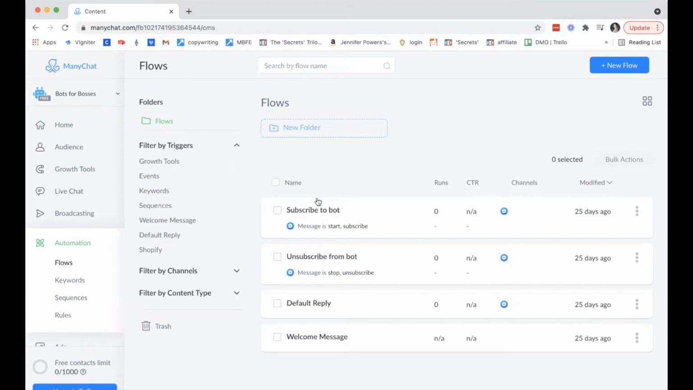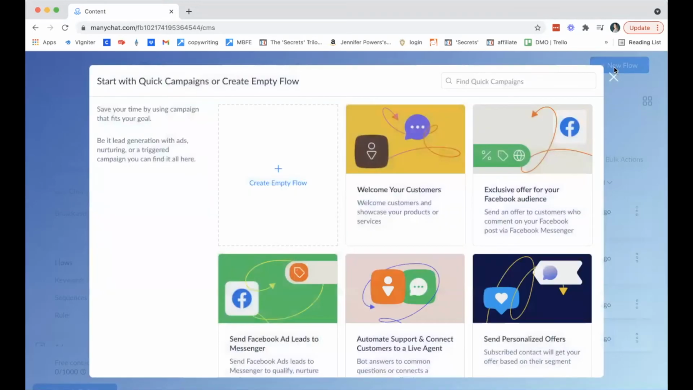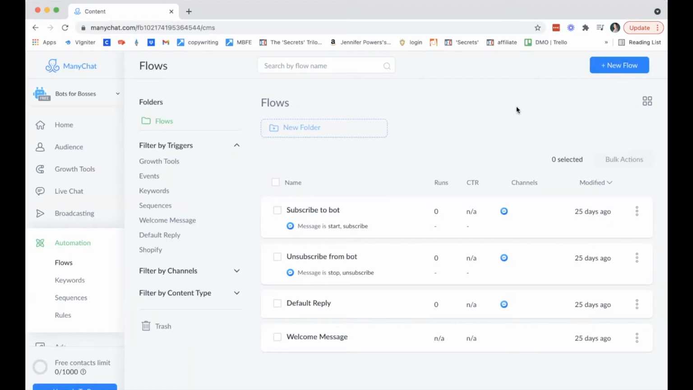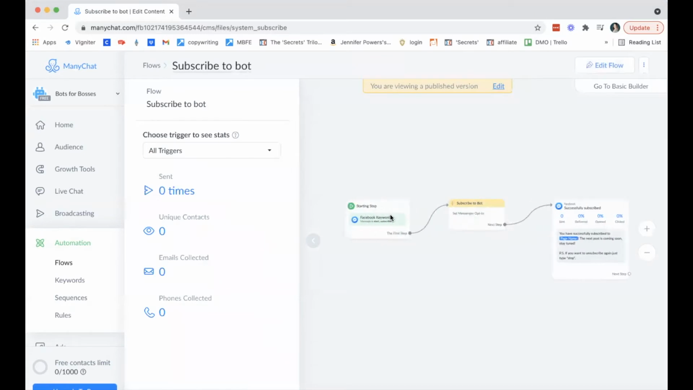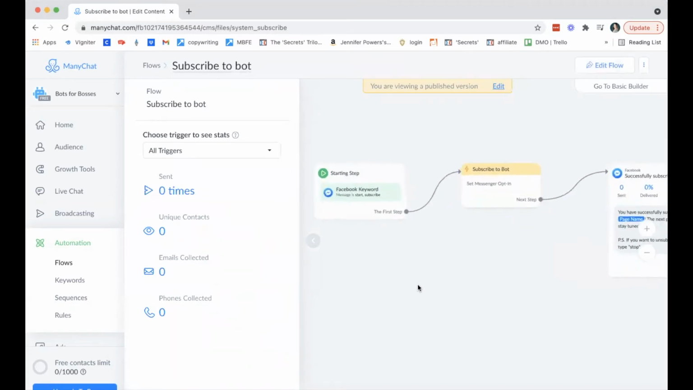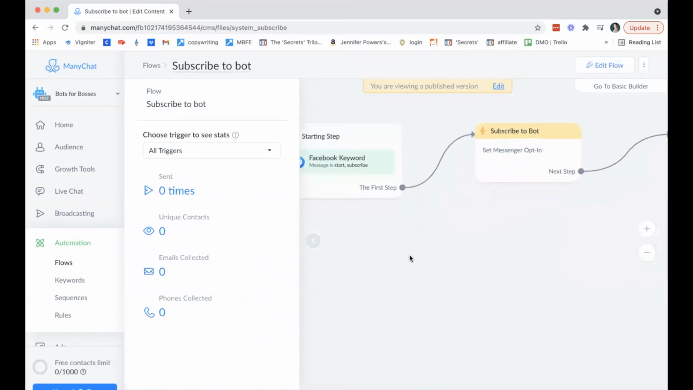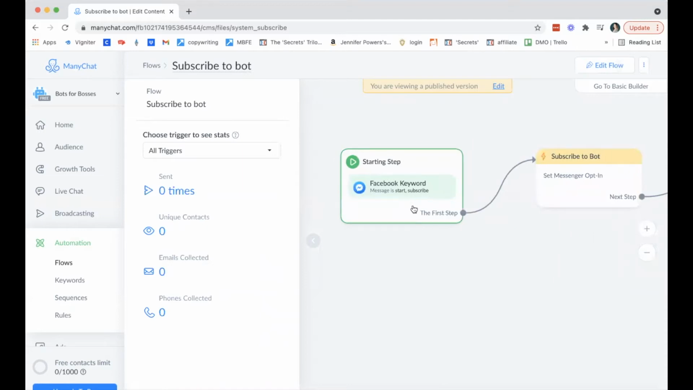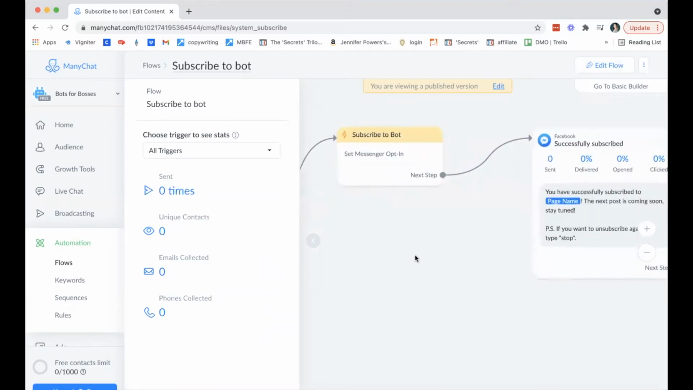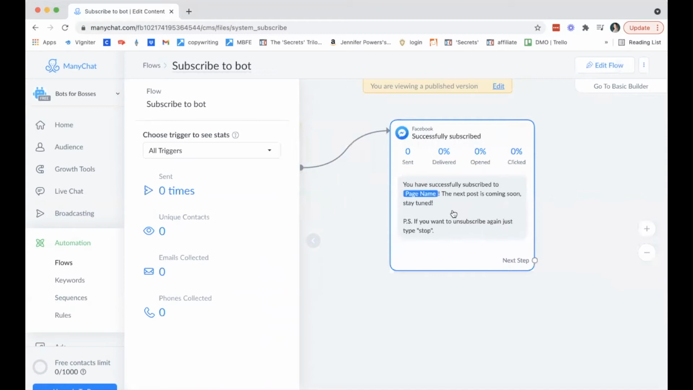So what you would simply do is you can edit a message that's already here. But the easiest thing to do is, at the top right, you'll see this blue button that says new flow, and it will give you all these different prompts in here, and you will actually see inside a flow builder. So let me just click and show you this one for an example. And you'll see that we are viewing a published version. So there's a starting step, and then a message. So this is what a flow could look like.